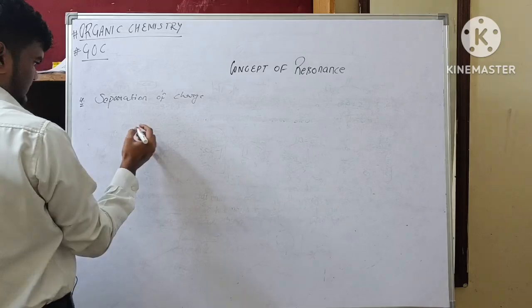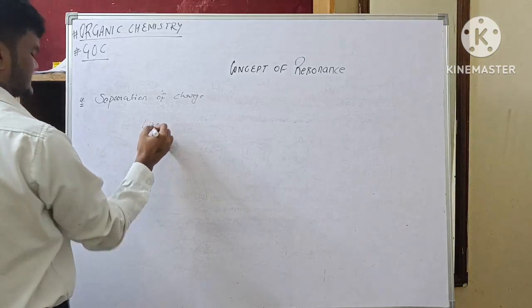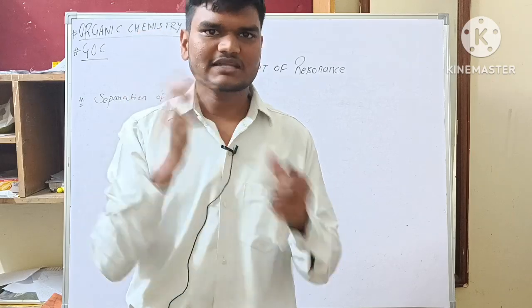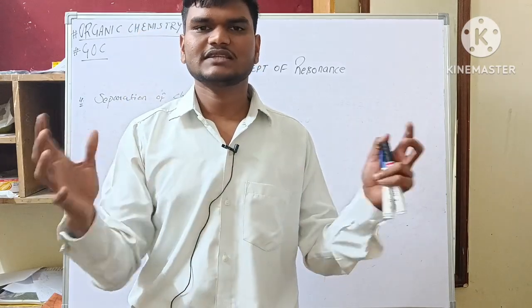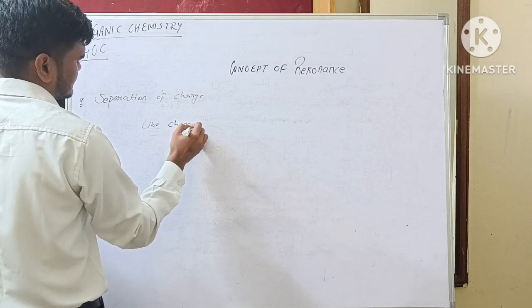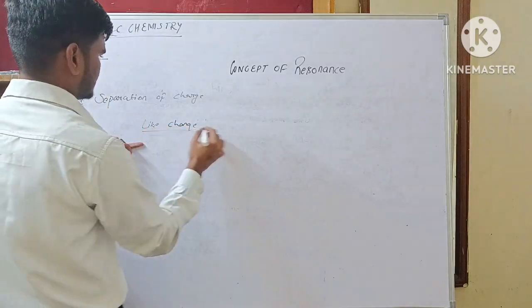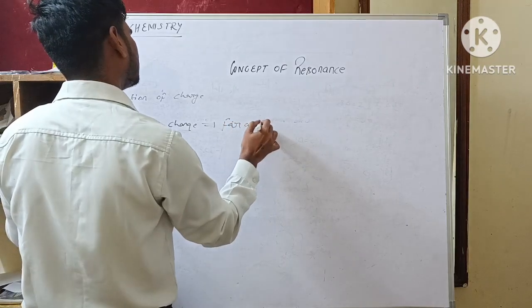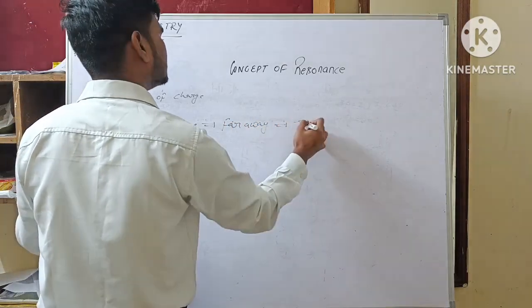Separation of charge. Like charges, we know that same charges repel each other and opposite charges attract each other. So like charges जितना दूर होंगे, far away, उतनी ही स्टेबिलिटी ज्यादा.